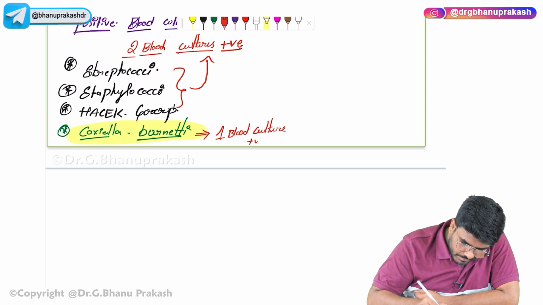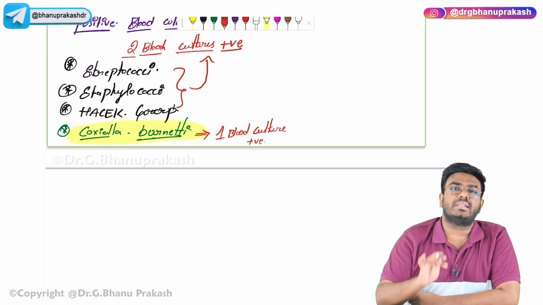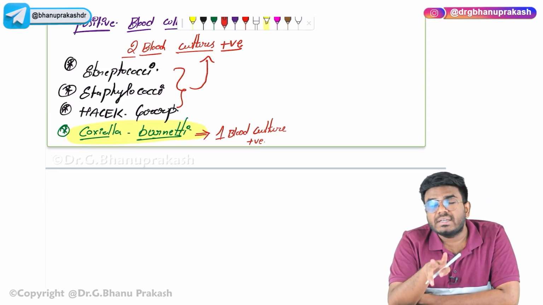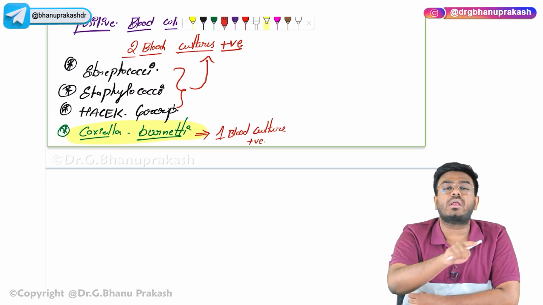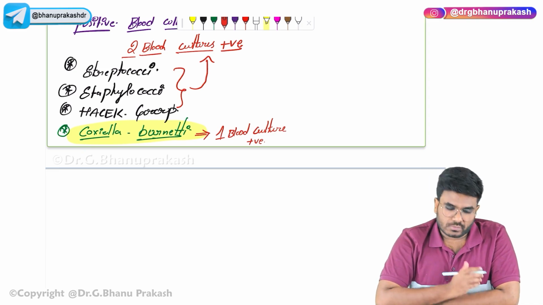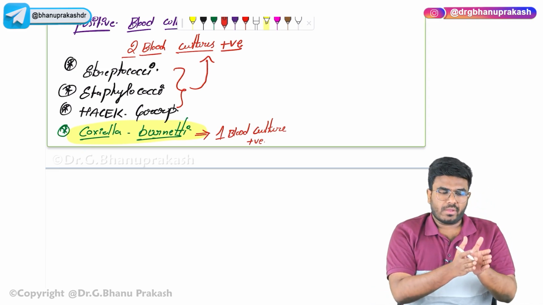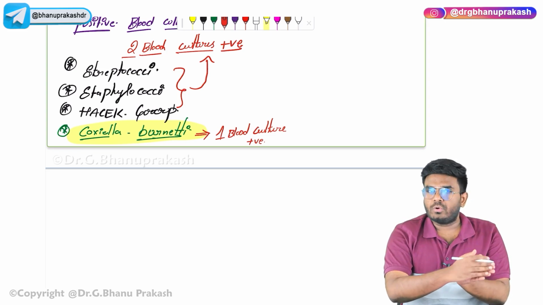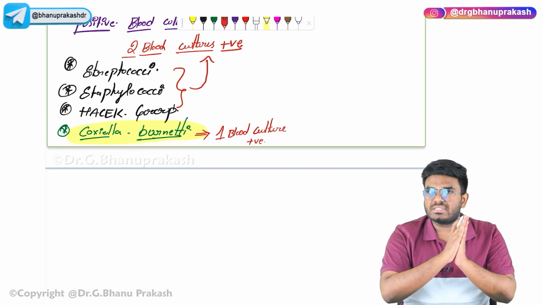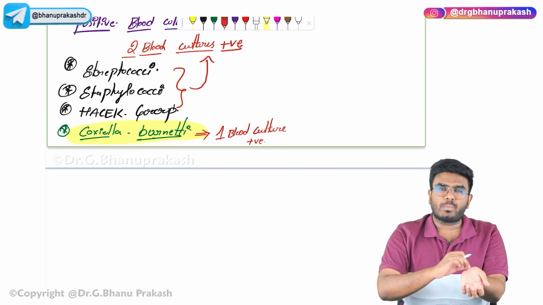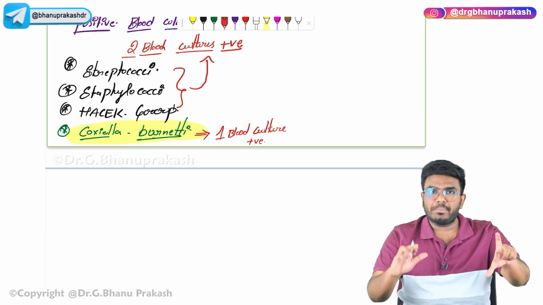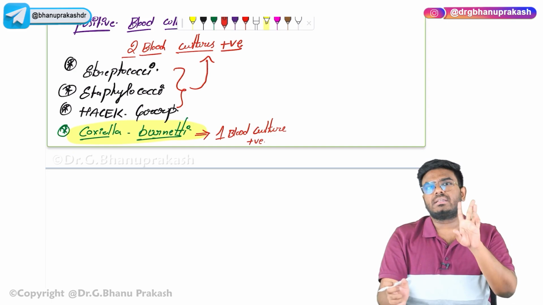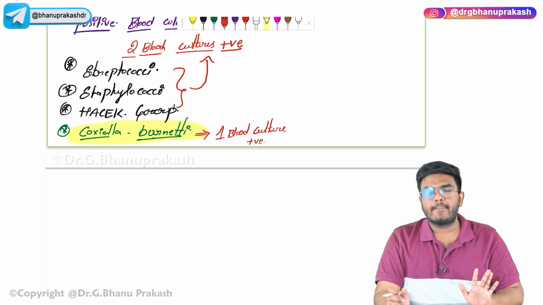if it is coming positive with Coxiella burnetii, 100%, yes, you can take it as a major criterion. But with other organisms, you need to have two blood cultures coming positive for the same organism. So you have taken one blood sample and sent it to the pathology lab for culture. After 12 hours, you take one more blood sample, and if the first sample as well as the second sample have the same organism, then you can say that two blood cultures are coming positive.